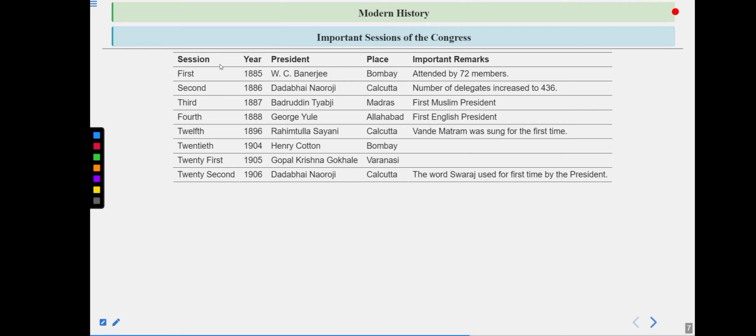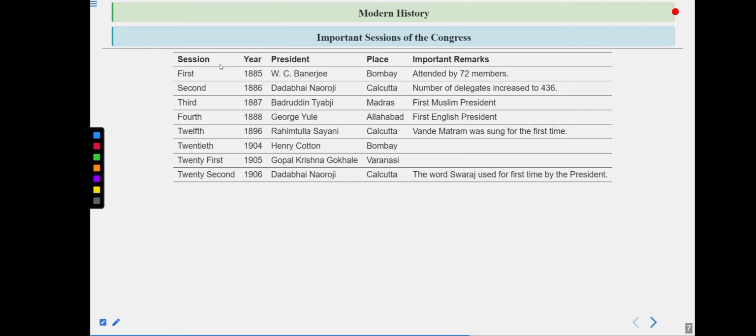So the first session happened in 1885, and it particularly happened in Bombay. The president was W.C. Banerjee, meaning Womesh Chandra Banerjee, remember that. And this session was attended by 72 members at that time. One thing is really important for you to know: this particular session was held in Gokul Das Tejpal Sanskrit College in Bombay, and remember that as well. It was held on 28th of December 1885. After that comes the second one.